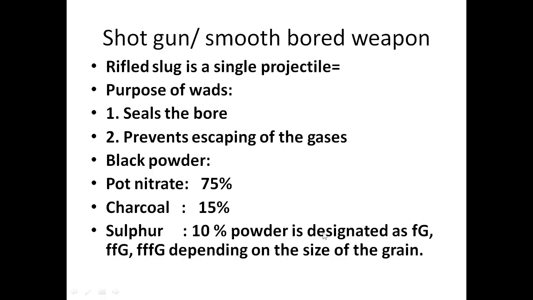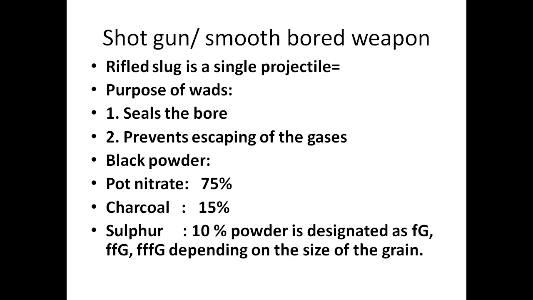Now what are the injuries caused by shotgun or smoothbore weapon? The injuries caused by shotgun or smoothbore weapon are described distance wise. This is the shotgun, smoothbore weapon. Rifle slug is a single projectile. What is the purpose of wad? Purpose of wad is to seal the bore and prevent the escaping of the gases.